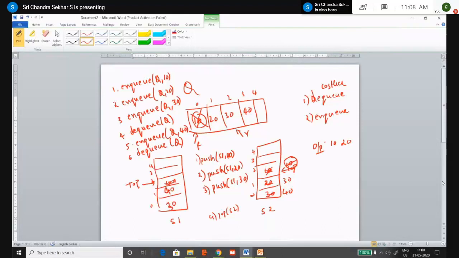Again, from the GATE point of view, you may be asked questions like this: if the queue is implemented using stacks S1 and S2, and assume that pop operation costs X and push operation costs Y, what is the total cost incurred for deleting the third element, or what is the total cost for dequeuing the third element? That may be the question being asked, right? So you can calculate these costs accordingly, as discussed in the earlier slides. So these are the types of questions that are being asked, right?